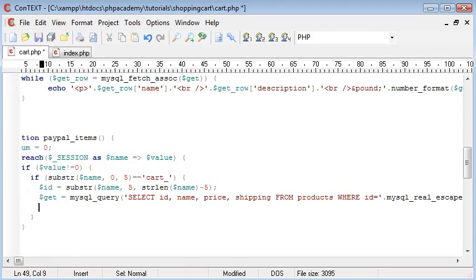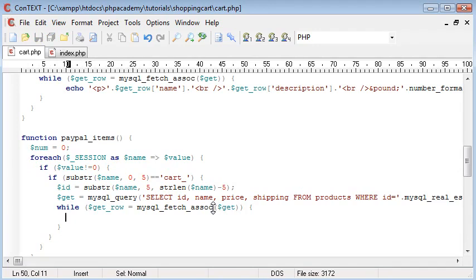so we don't have any SQL injection happening. Okay, so now what we want to do is loop through exactly the same as we did before. So while get_row equals mysql_fetch_assoc of get, so we're fetching an array of the returned rows of our query.